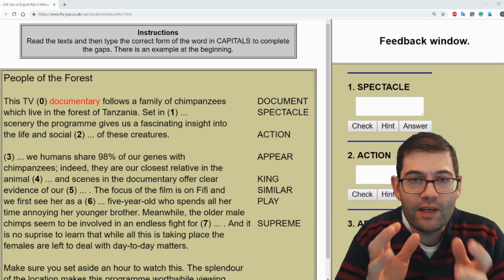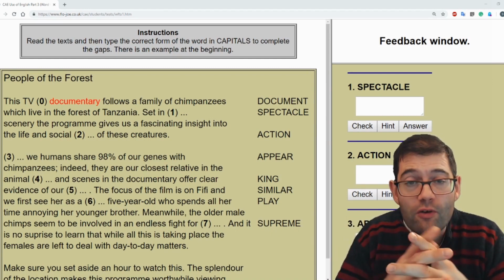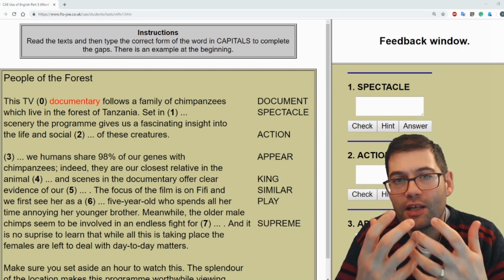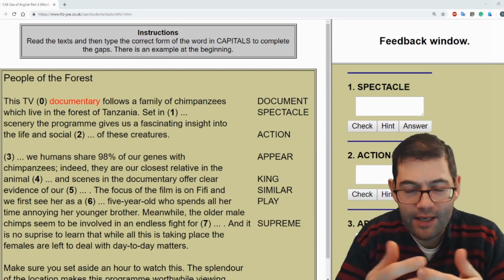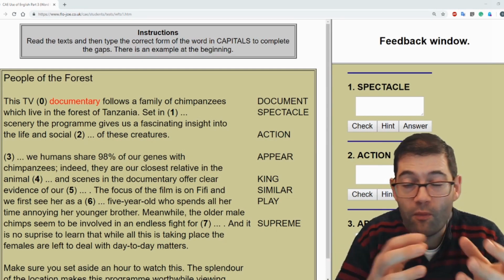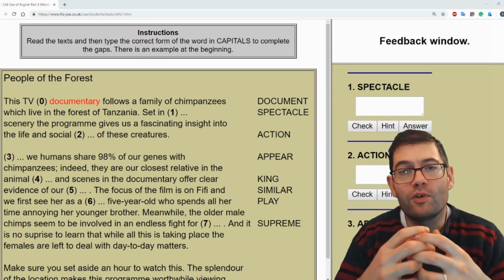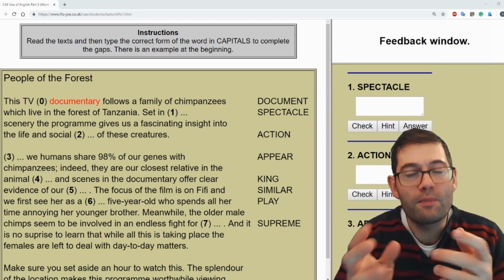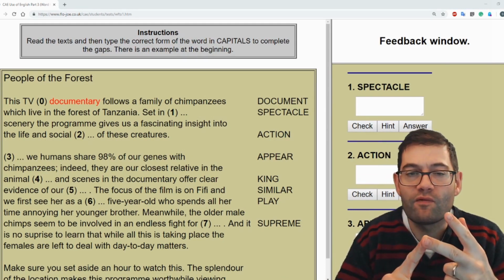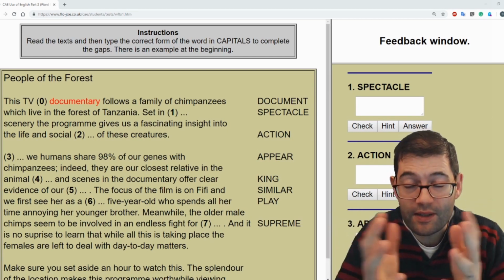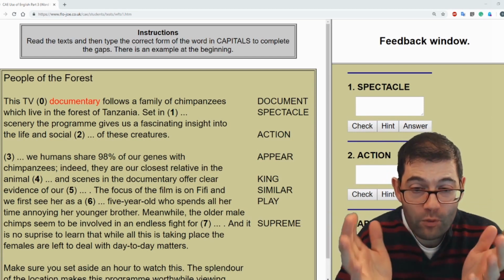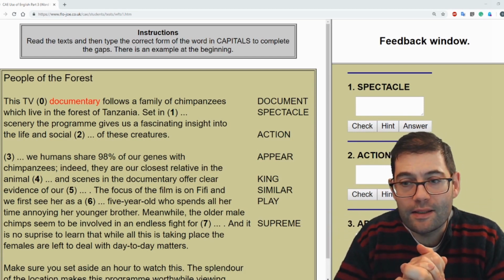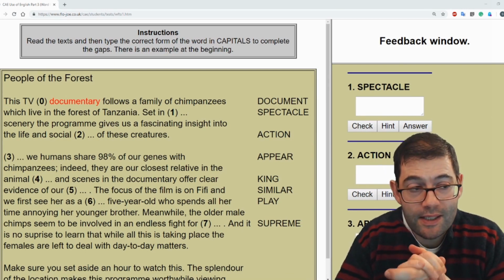As with all Use of English questions, read through the whole article first, get a good idea of what's going on, the context, and how things interact. Because if you don't read through to the end, you might miss out on context or important pieces of information, which will help you get the answer correct. Okay, so let's have a look at the answers and find out why the answers are the answers.